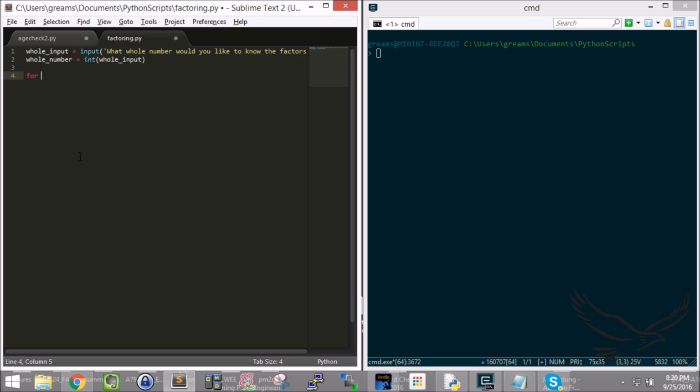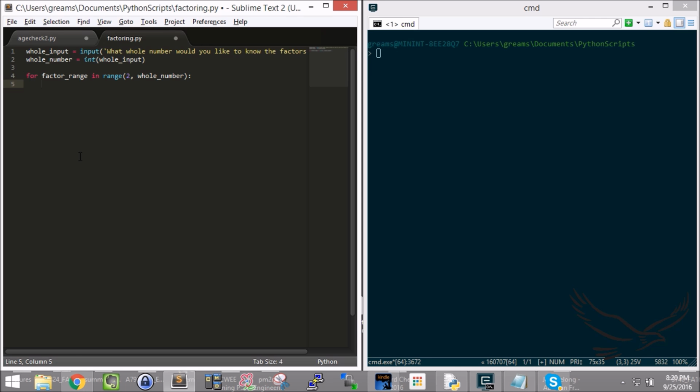So I'm going to say for, and I'll call it factor range, right? So for factor range in the following range, from 2, comma, and what's my last number? Well, I want my last number to be the whole number that is inputted by the user. Now, this is a for command, so I have to put a colon. And what is expected after the colon? Well, a statement is expected.